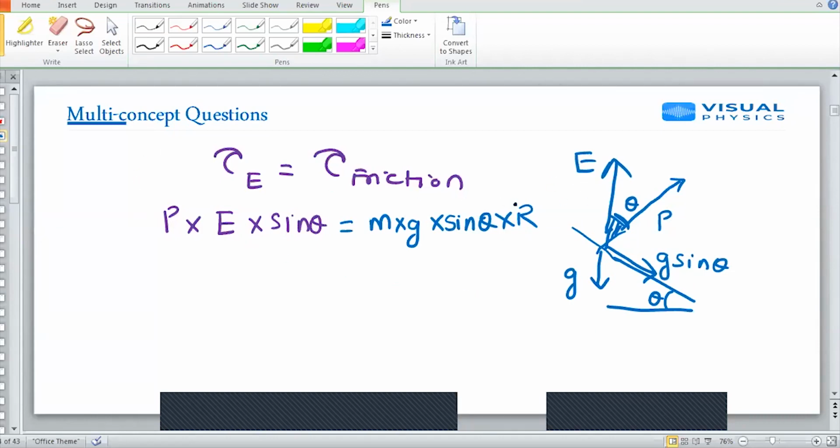R is the radius of the wheel. So I know what P is. P is equal to q into 2R. Why 2R? Because they are diametrically on opposite ends. So just by solving this, you will come to know E is equal to mg by 2q. Next question.